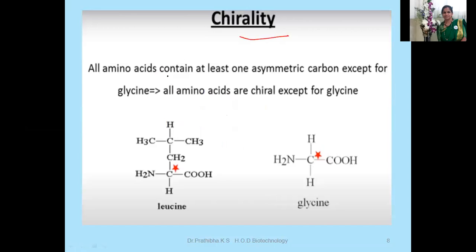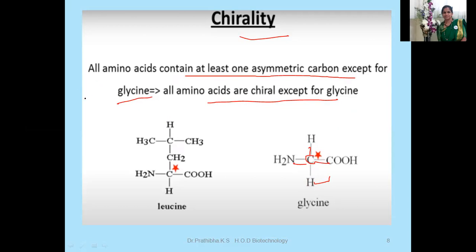All amino acids contain at least one asymmetric carbon except for glycine. All amino acids are chiral except for glycine. For example, the central carbon atom has four valencies. On one side there will be attachment of a carboxyl group and an amino group, the other will be hydrogen, whereas R will be the functional group. In glycine, instead of the varying group, you can see the presence of a hydrogen atom. So only in glycine can you see this particular asymmetric exception.